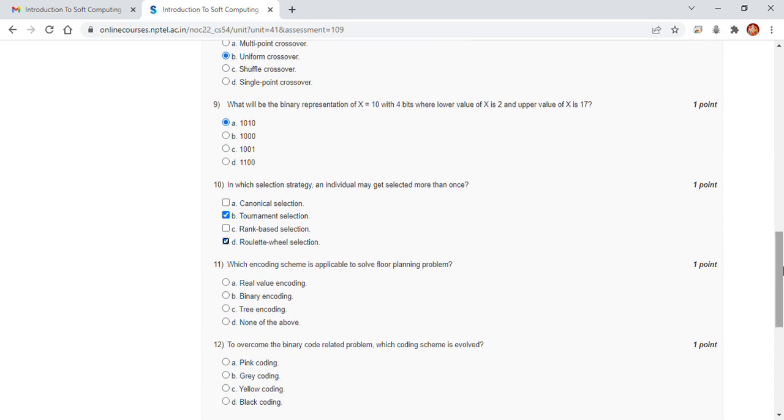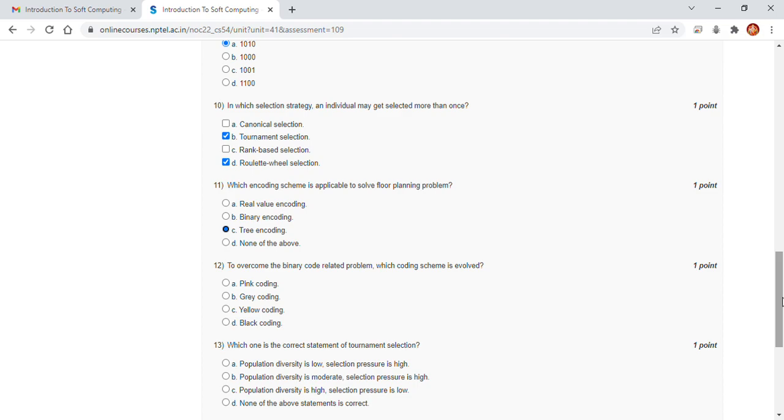Which encoding scheme is applicable to solve floor planning problem? Tree encoding. 11C. In our lecture this floor planning problem is not mentioned, so here I got the answer from another web page. So floor planning is an example of tree encoding. 11C.